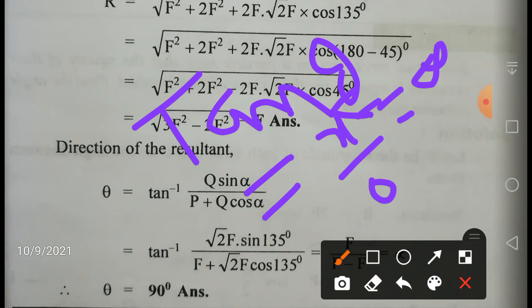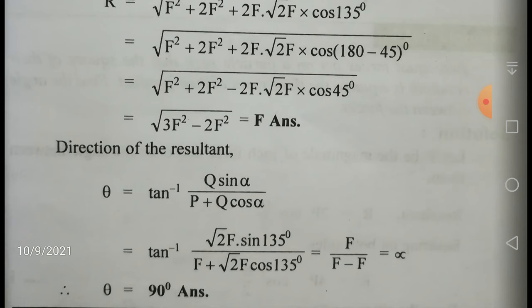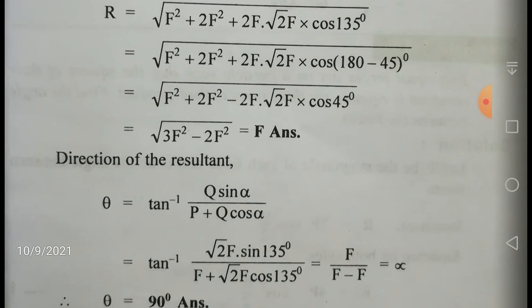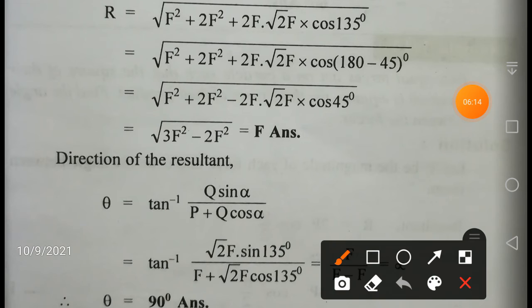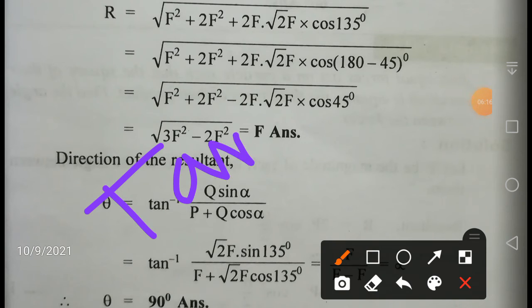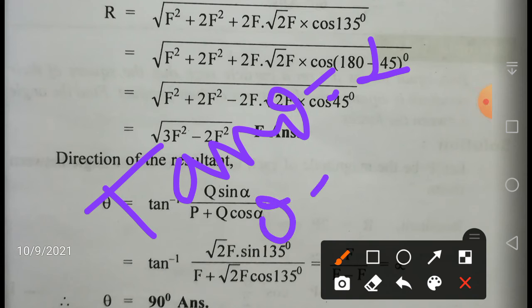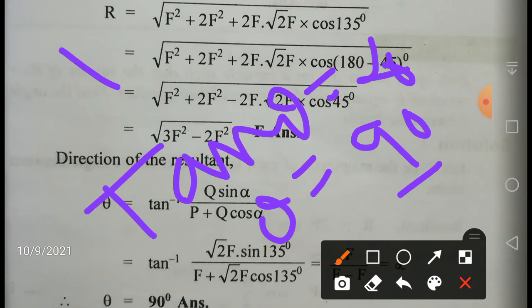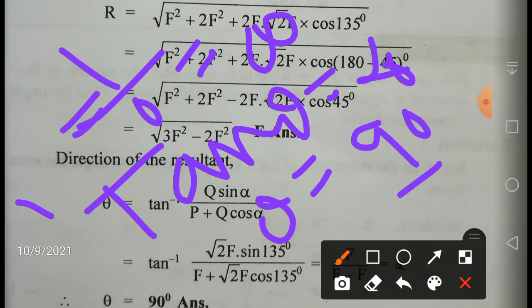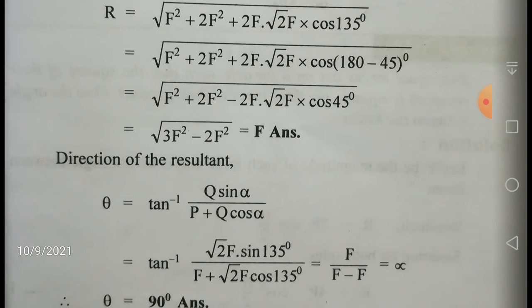So tan theta is equal to infinity, so theta should be equal to 90 degrees, right? Because sin 90 is equal to 1 and cos 90 is equal to 0, and 1 by 0 is equal to infinity. This is your tan theta. Tan theta is equal to infinity means theta should be equal to 90 degrees. So the resultant we have got.